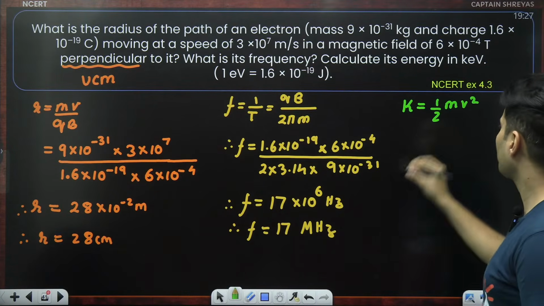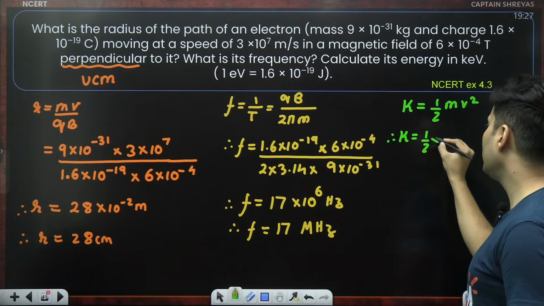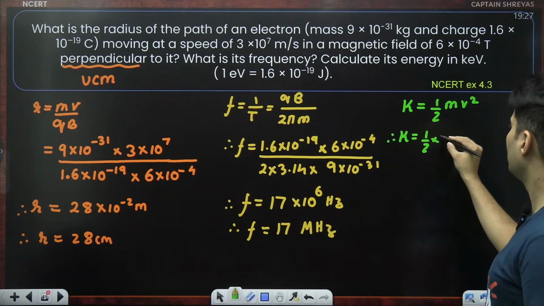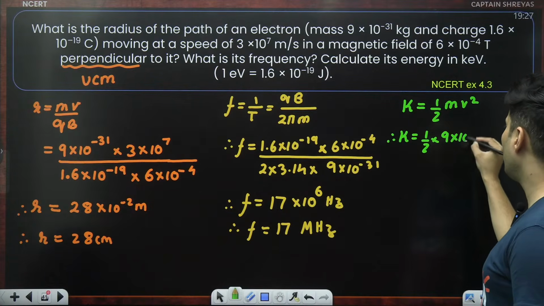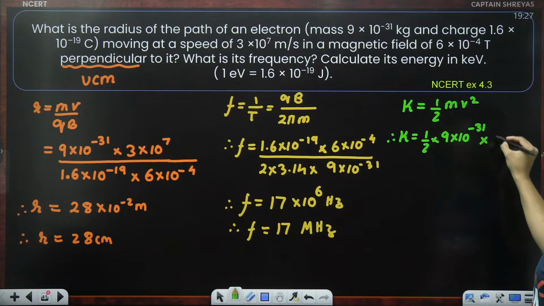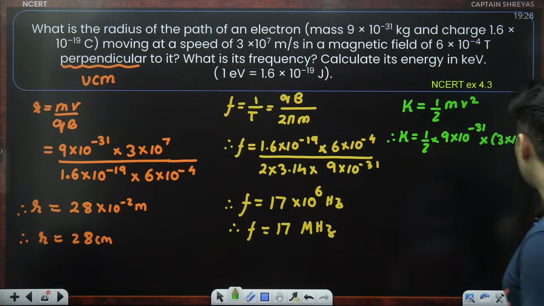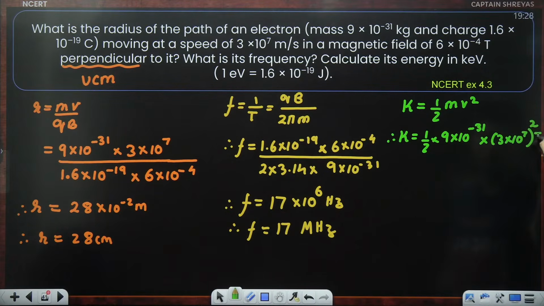mv square. So therefore kinetic energy will be half into mass 9 into 10 to the power minus 31, speed 3 into 10 to the power 7 square. But this answer, mind it, it will be in joules.